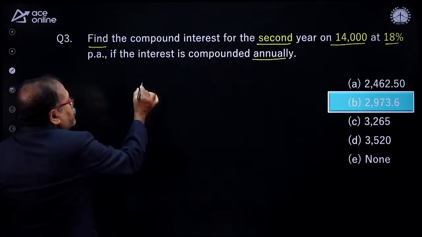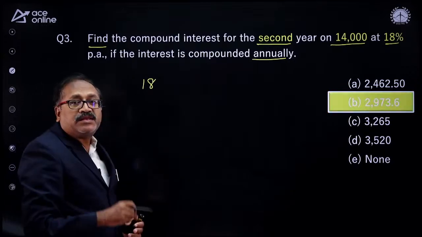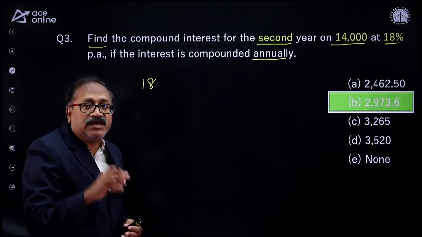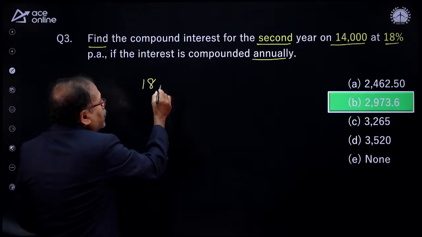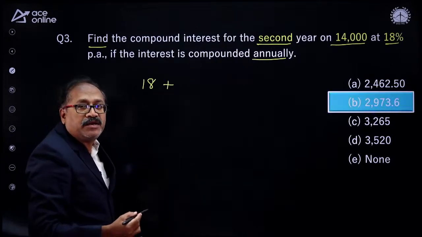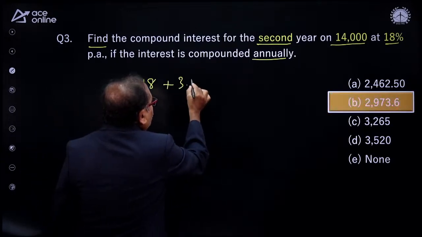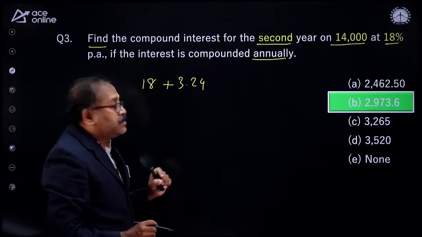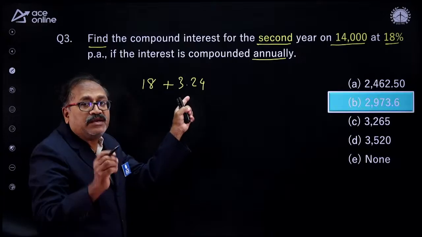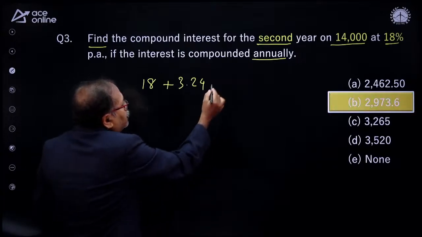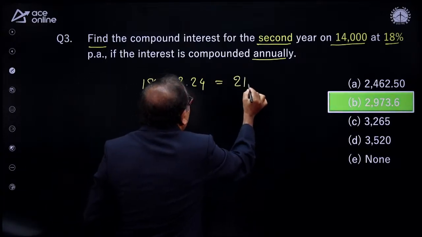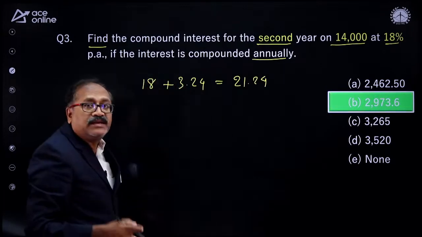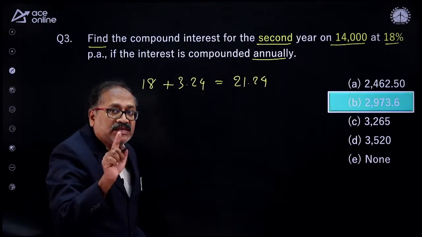What did you notice? For the first year it is 18%, and the second year it is also 18% plus 18% of 18%. So 18 squared is 324, so 3.24. This is the second year interest. First year is only 18%. Second year is 18% plus 18% of 18%. So I noticed that my rate of interest will be 21.24% for the second year. Second year, not for 2 years, second year.